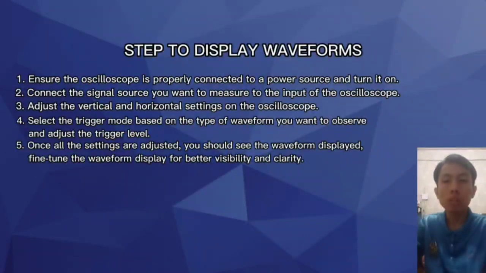This is the step to display the waveforms. First, ensure the oscilloscope is properly connected to a power source and turn it on. Secondly, connect the signal source you want to measure to the input of the oscilloscope. Third, adjust the vertical and horizontal settings on the oscilloscope.